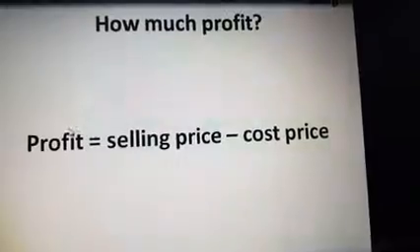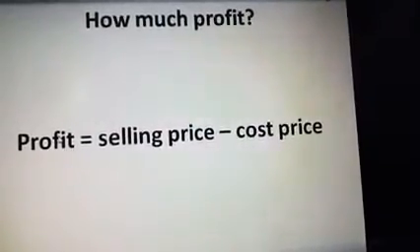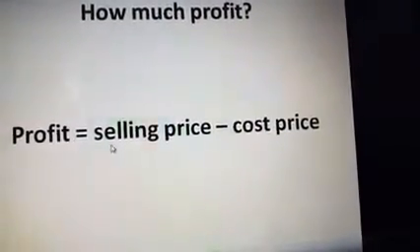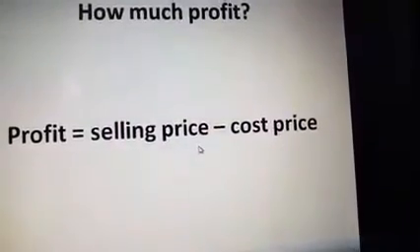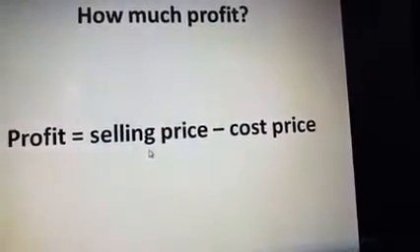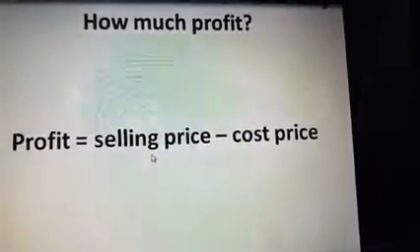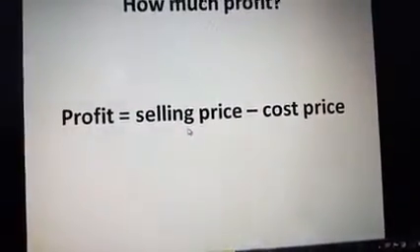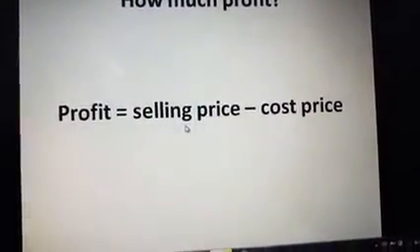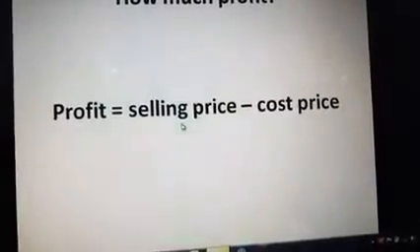So the profit formula is: profit is equal to selling price minus cost price. The selling price should be greater than the cost price, then only we get profit. Is it clear?